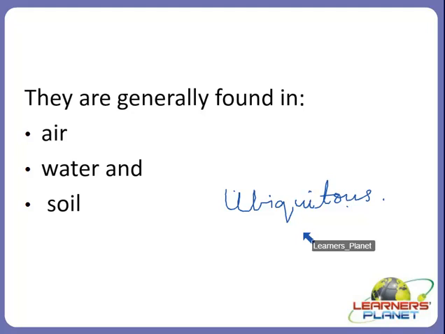We have justified that these can be harmful, these can be beneficial. And when they are present in our body at a normal limit, I'm talking about the organisms which are normally found in our body, they are not causing any harm. But if the limit crosses the normal, then definitely it can cause certain harm.